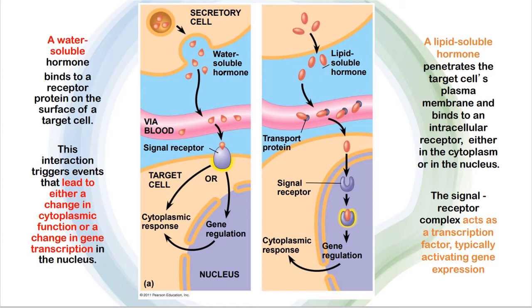When the lipid-soluble hormone arrives at the target cell, it simply diffuses in and then travels to the signal receptor. That interaction, the signal receptor complex, will act as a transcription factor, normally by activating gene expression in order to induce or stimulate the cytoplasmic response.